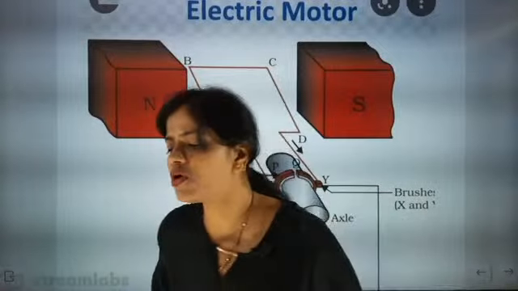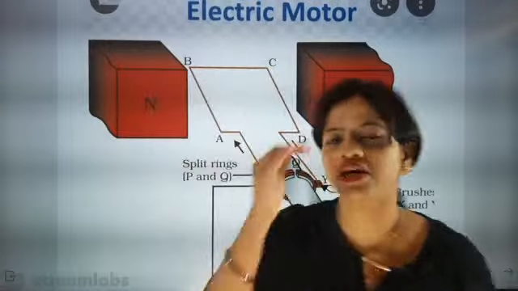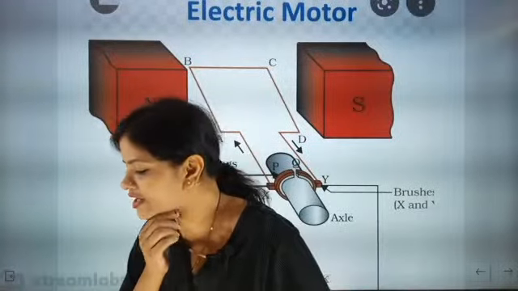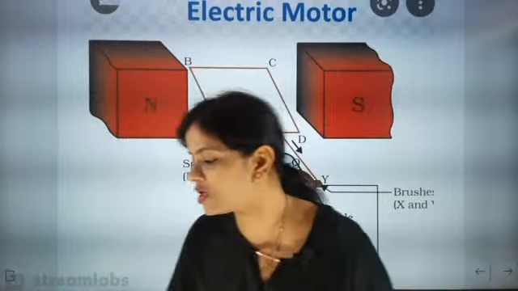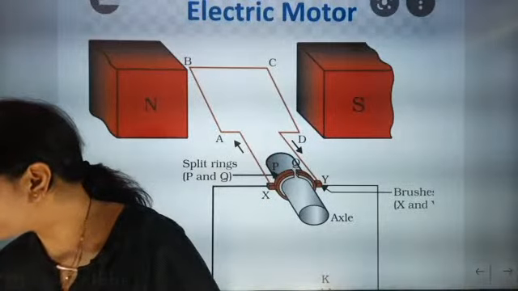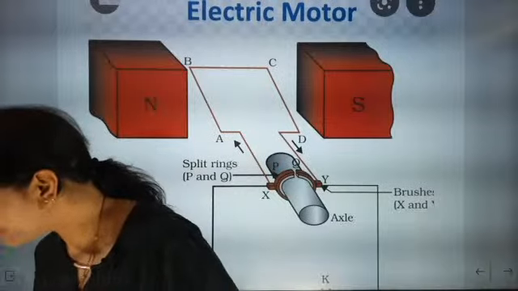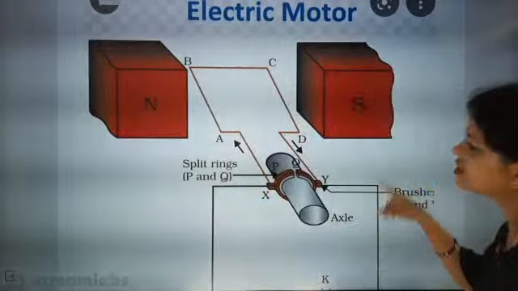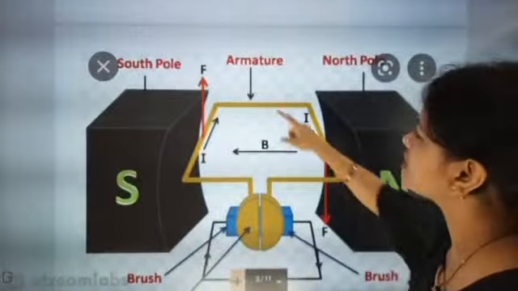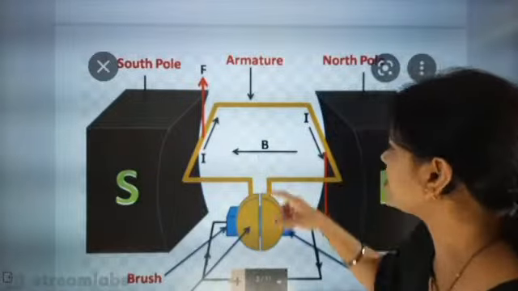Yes, the split ring will also be rotating because the split ring is connected to the commutator. This is nothing but the armature. The shape is exactly the armature.